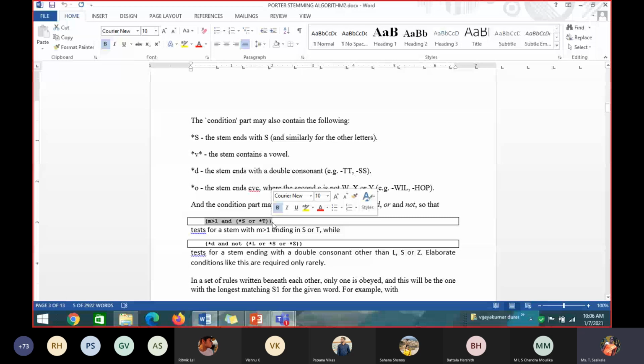A stem with M value greater than 1 and ending with S or T. A word with M value greater than 1 and ending with S or T. What will be the condition? How can I make a condition for this, students?